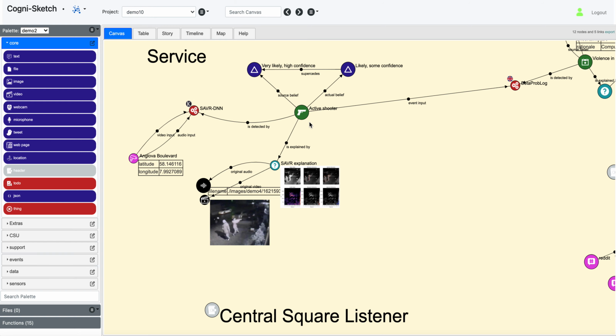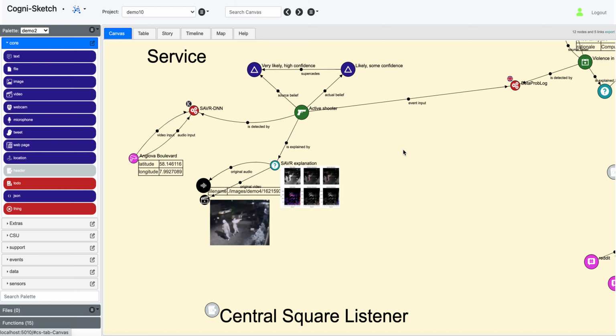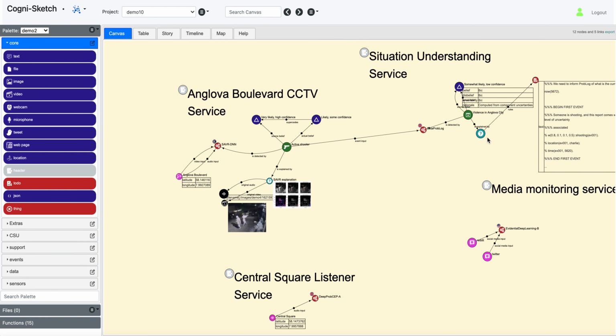So we have inferred the active shooter, and indeed if we go back to the map, we see now that we have an active shooter event within the vicinity of the nightclub camera. Okay, but back on the canvas, you may have seen, or it may have been too quick, that shortly after we inferred this active shooter, a situation was created by the situational understanding service of violence in Anglova, but with a low confidence, because so far the rules that are triggered by this have only seen one event of interest. Okay, but things are continuing. Our analysts may be interested at this point, or they may not. It may be that this sort of thing happens regularly in this kind of environment.